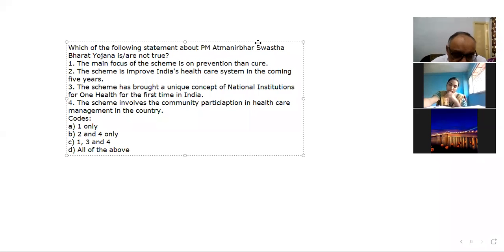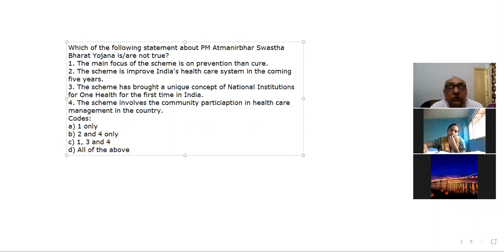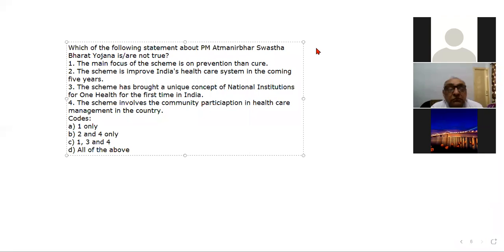I think we have not discussed this scheme earlier, Nishank, because this is the first time I am discussing the scheme, because after the budget, this is the first time I am taking this class. Yes, tell me, Nishank. Sir, I am talking about National Institution for One Health. Okay. Have we done this before? It sounds familiar, maybe you have read it sometime. Could be. Never mind.